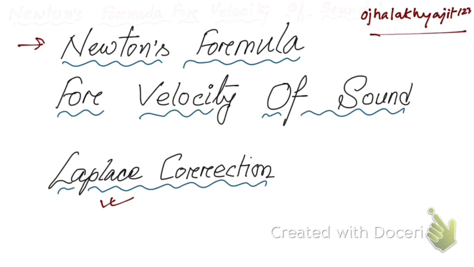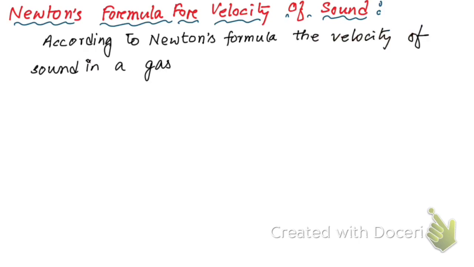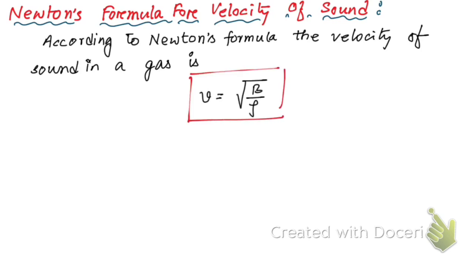So now let's start. According to Newton's formula, the velocity of sound in a gas is given by the formula V is equal to square root of B by rho. So this is the velocity of sound in a gas.